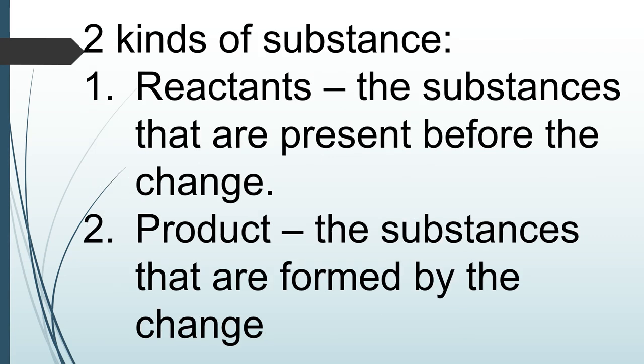So ano po ba yung dalawang kinds of substance na involved sa chemical reaction? So we have the reactants, the substances that are present before the change, and the product, the substances that are formed by the change or after the chemical reaction. Pero po, may rules po tayo dyan.